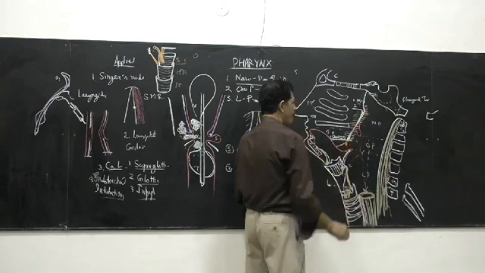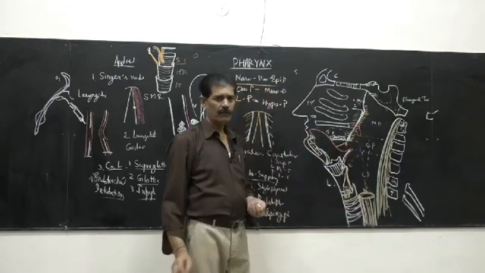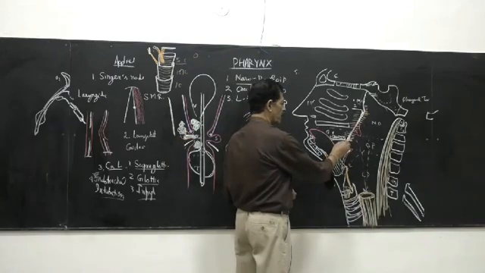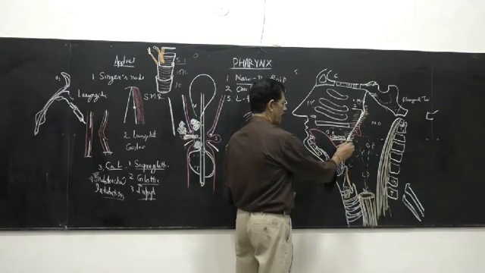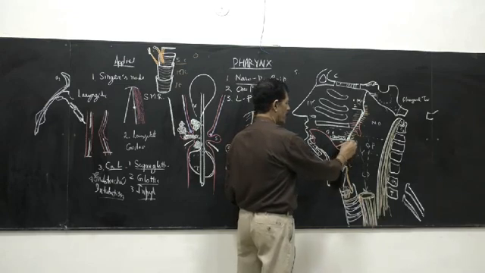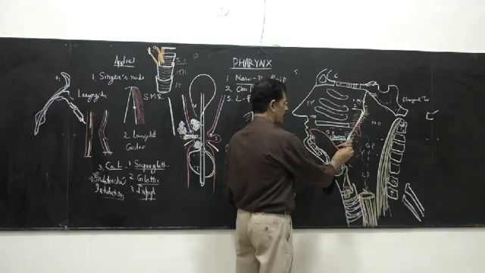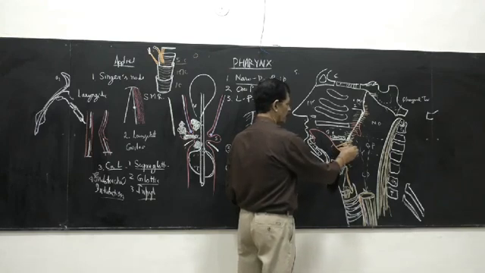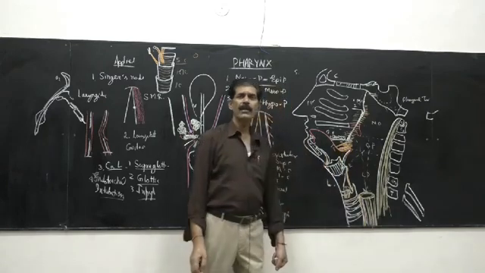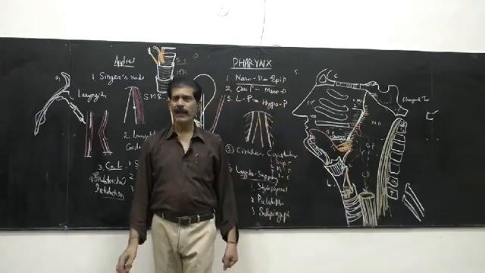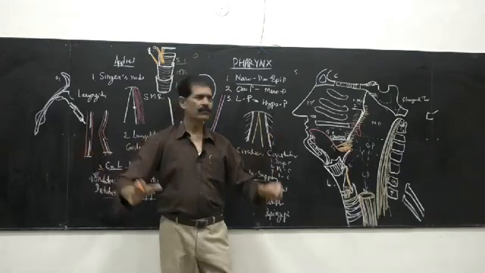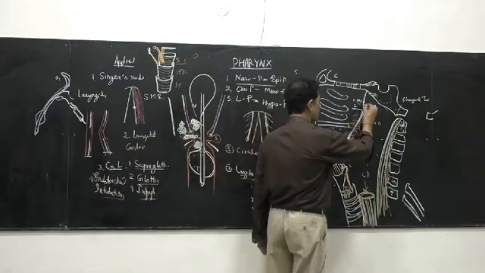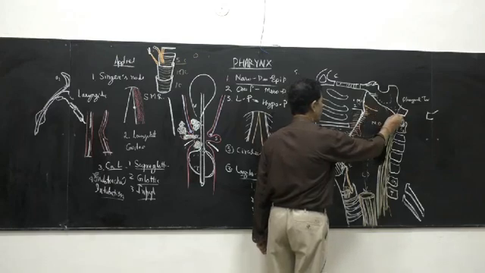Fourth origin is from the posterior part of the mylohyoid line. The mylohyoid line's posterior end is used because it lies on the body. So the posterior part of the mylohyoid line also gives origin to the superior constrictor muscle. Fifth, it takes origin from the base of the tongue. From the base of the tongue, the fibers are coming from the posterior 1/3 of the tongue. So 5-point origin you have to remember for the superior constrictor. And this muscle is fan shaped. The uppermost fibers will be inserted on the pharyngeal tubercle.